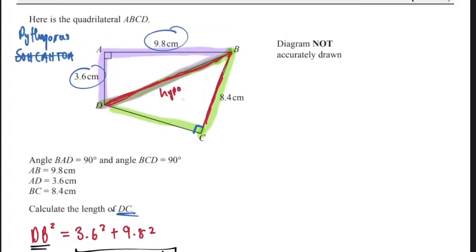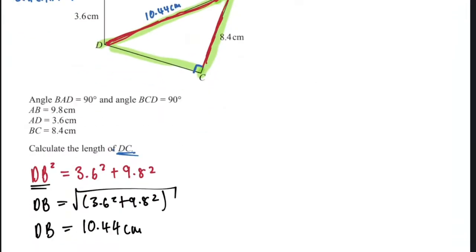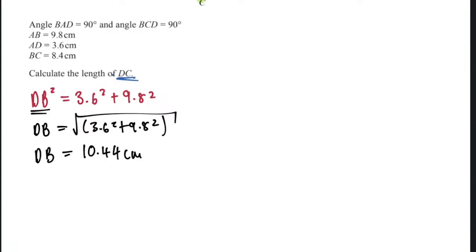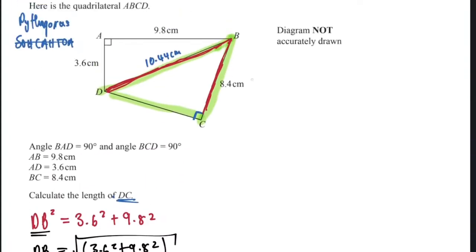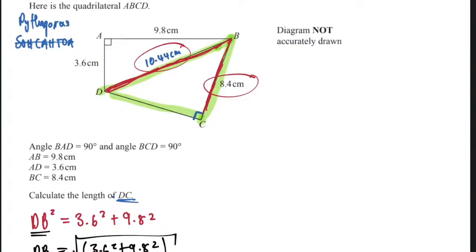So here we have it: 10.44 centimeters. Okay? Now, let's find DC. Can we find DC now? Because we know this is 10.44. We now know this one, and we now know this one, right? Yes. So let's do the triangle in green now. You see? So ignore the top one. They've mixed them up. This is easy.